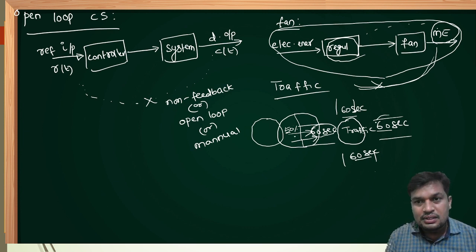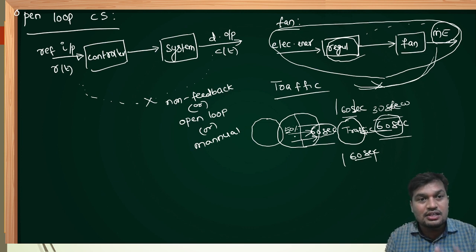Let's assume here only a few vehicles are present. Within 30 seconds, half of the preset time, all vehicles cross the junction. The remaining 30 seconds is a waste of time even though the signal is green. So here time is wasted because there are not many vehicles. Here we require more time because more vehicles are ready to cross the junction. Here we required to set more time, but here time is wasted.